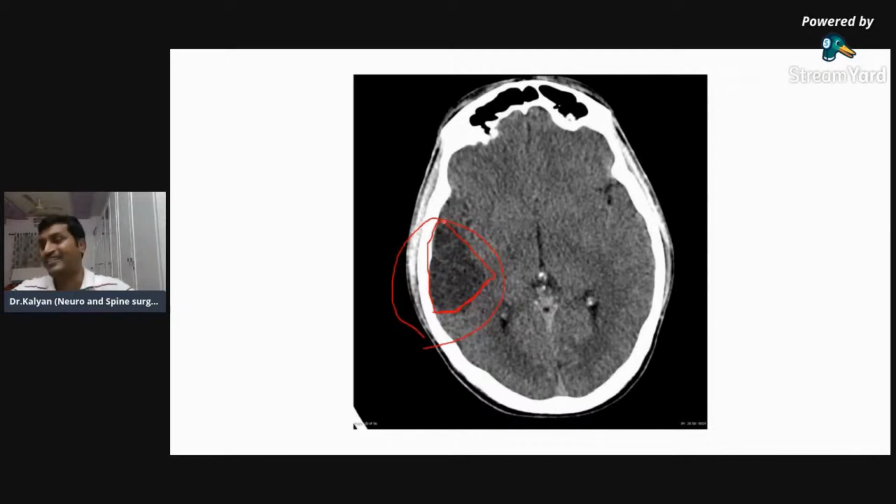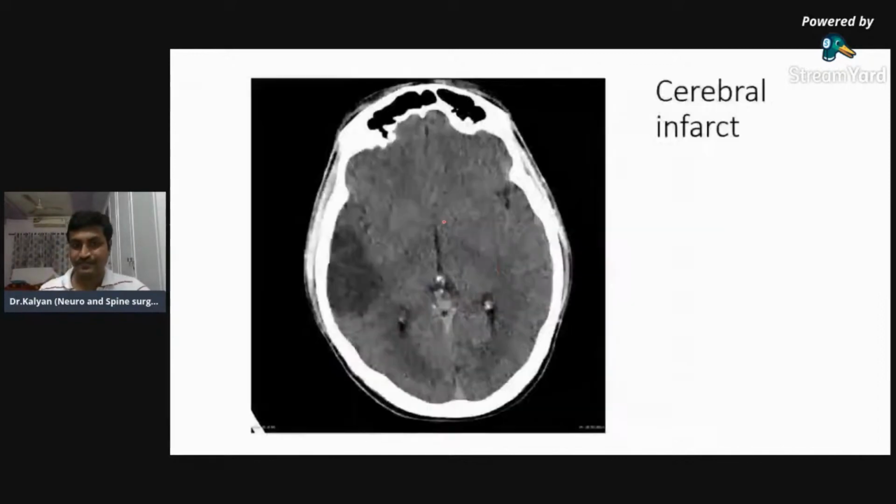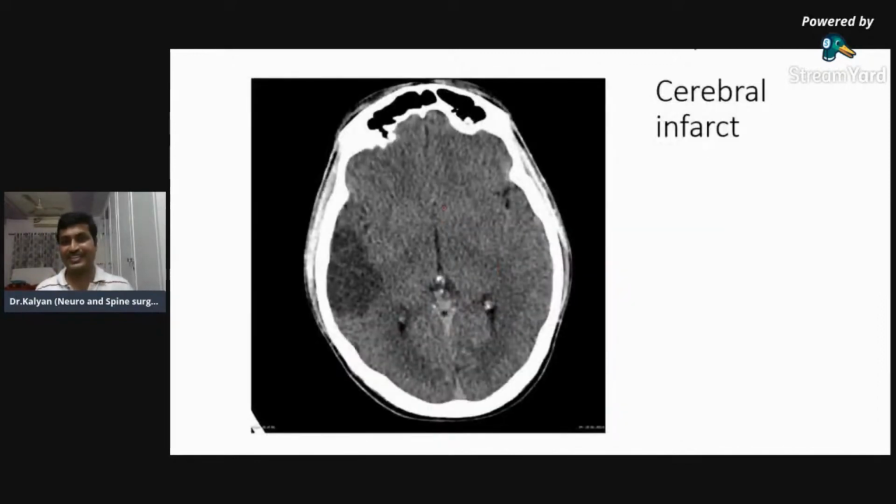This is an infarct, right? What Dr. Ankita has told is the right one. So this is an infarct. Now can you differentiate infarct from edema? Edema has finger-like projections, whereas infarct doesn't have any finger-like projections. Cerebral infarction, right? So this is a cerebral infarct.